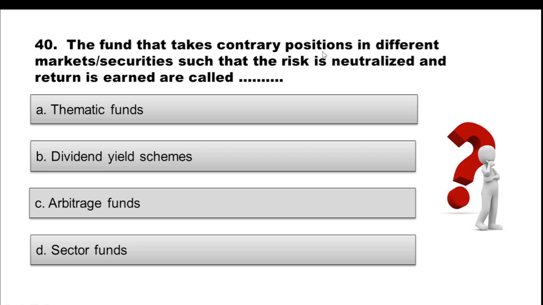Question 40. The fund that takes contrary positions in different markets or securities such that the risk is neutralized and return is earned is called. Option A, thematic funds. Option B, dividend yield schemes. Option C, arbitrage funds. Option D, sector funds. And the correct option is option C, arbitrage funds.